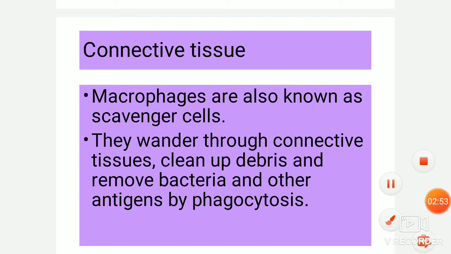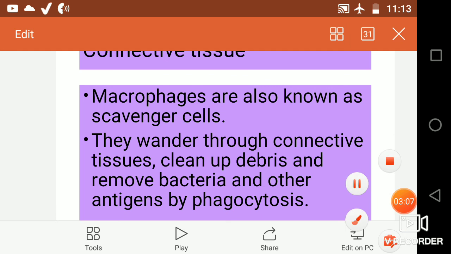Now the characters of the connective tissue we will discuss in the next part of the video. Along with that, the types of connective tissue. So there are different types of connective tissue that will also be discussed in the next class.